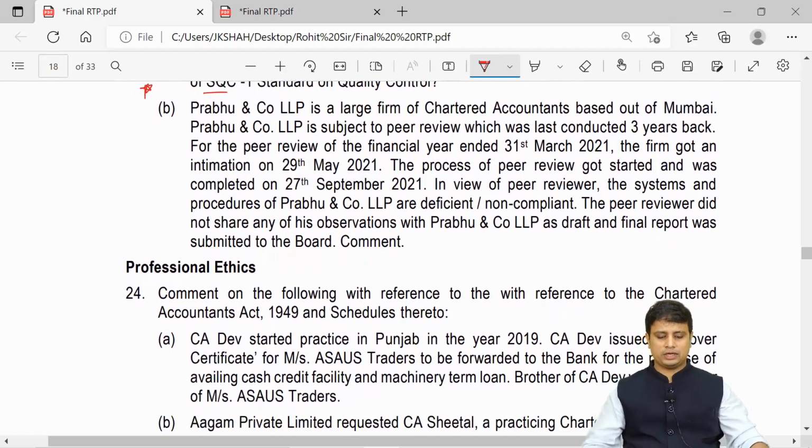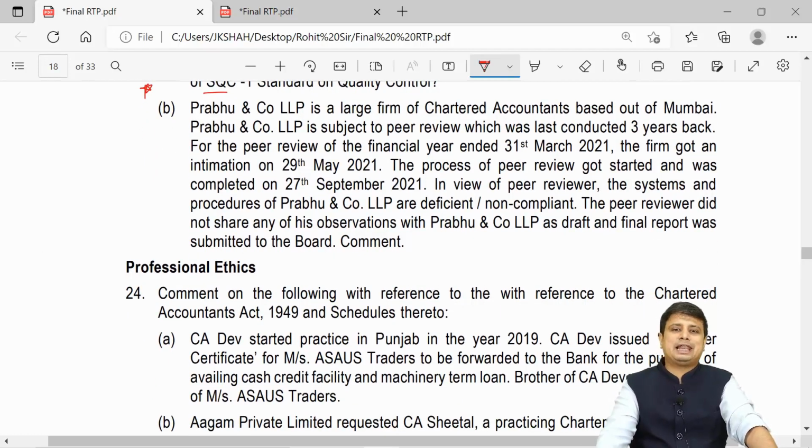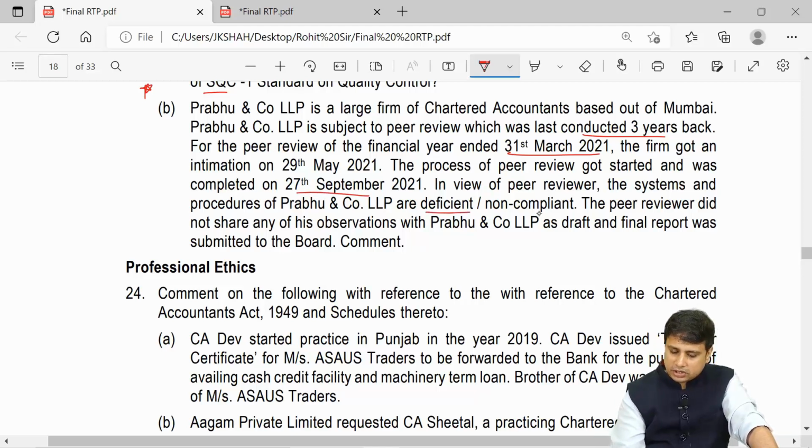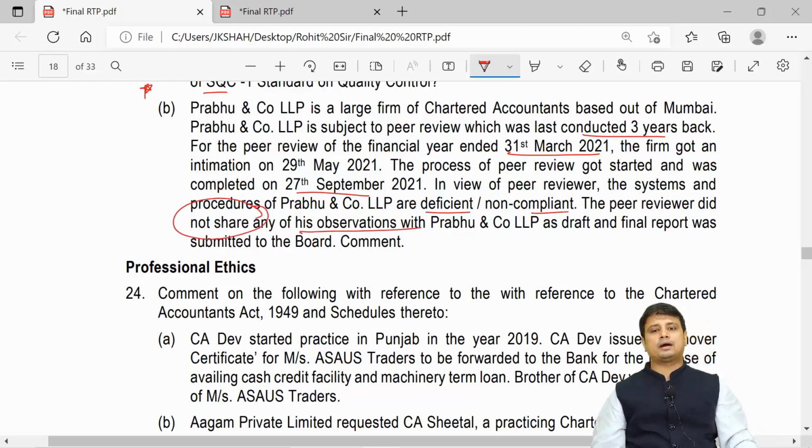Next is 23B. Prabhu and Company is a large firm of chartered accountants based out of Mumbai. Prabhu and Company LLP is subject to the peer review which was conducted 3 years back. For the peer review of the financial year ended 31st of March, the firm got intimation on 29th of May. The process of peer review got started and was completed on 27 September. In the view of the peer reviewer, the system and procedures at Prabhu and Company are deficient and non-compliant. The peer reviewer did not share any of his observations with Prabhu and Company as draft, and the final report was submitted to the board. So they did not share the observations.